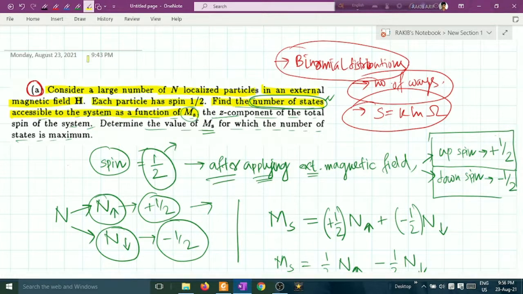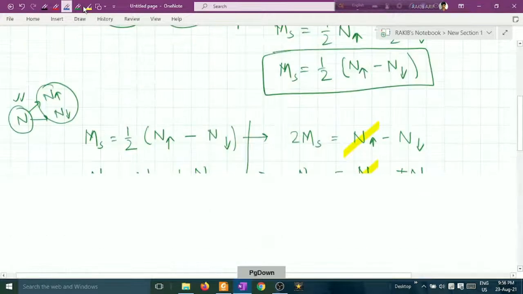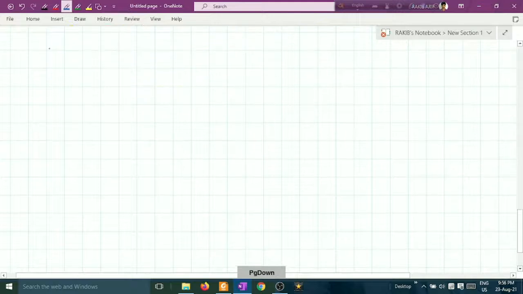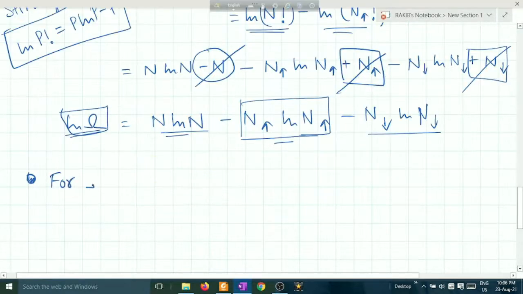Okay, now the first part, finding the number of states, is done, and I am moving on to the second: determine the value of ms for which the number of states is maximum. When will the number of states be maximum? For omega to be maximum or extremum. Okay, I'm writing this as extremum.